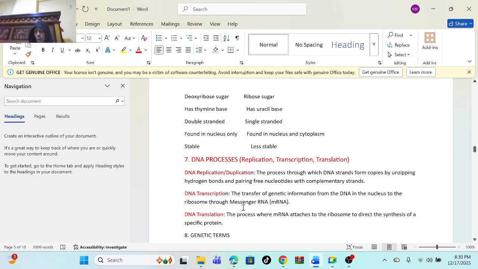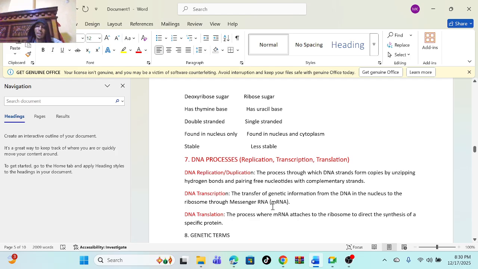First understand, first I will show you the diagram. So what does DNA replication mean? They form copies of themselves. DNA transcription is the transfer of genetic information from the DNA in the nucleus to the ribosome through a messenger RNA.